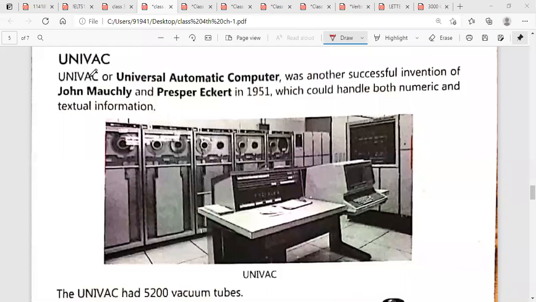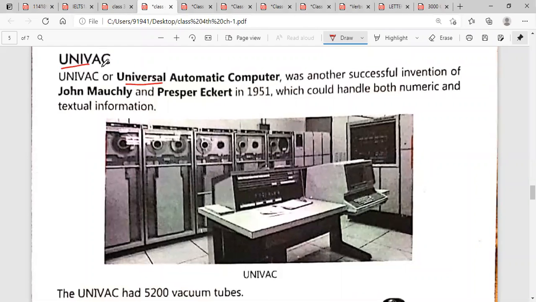Next is UNIVAC computer. UNIVAC means Universal Automatic Computer. This is the full form. It was another successful invention of John Mauchly and Presper Eckert. These two persons also invented the UNIVAC computer in 1951, which could handle both numeric and textual information.